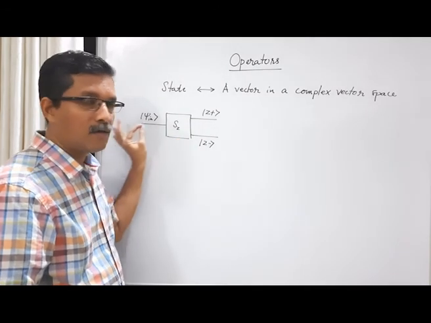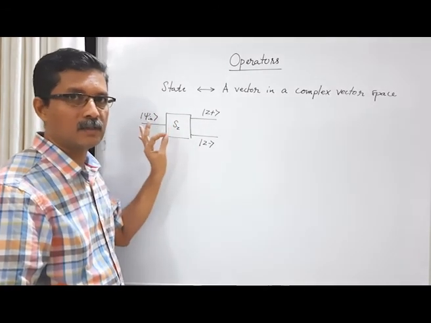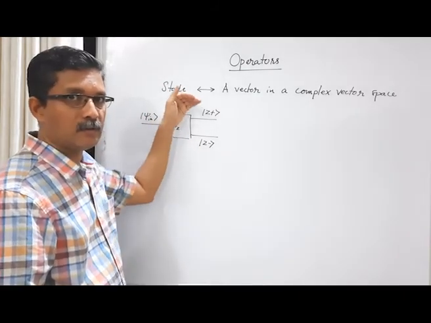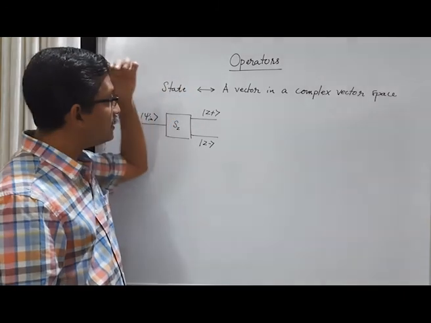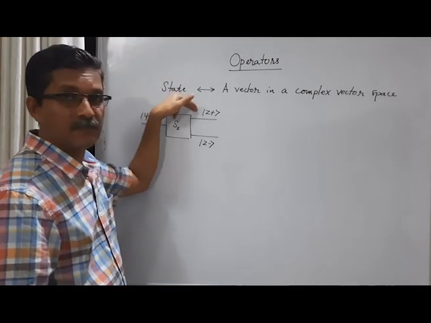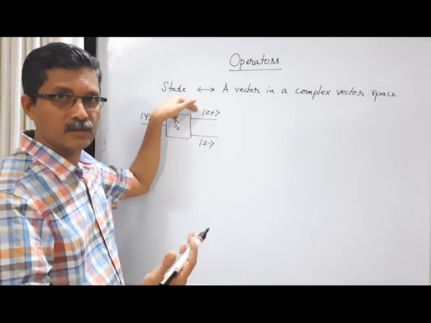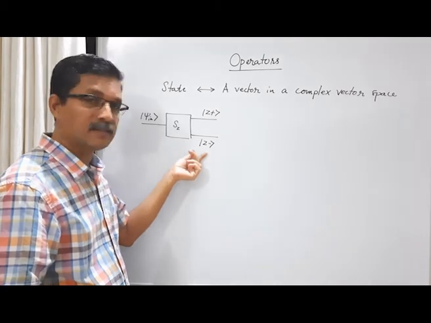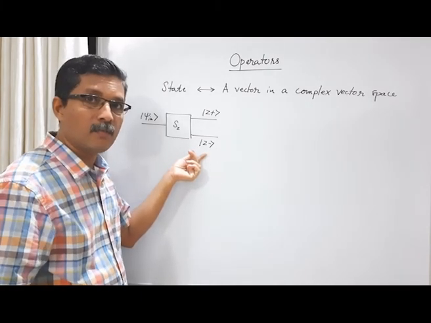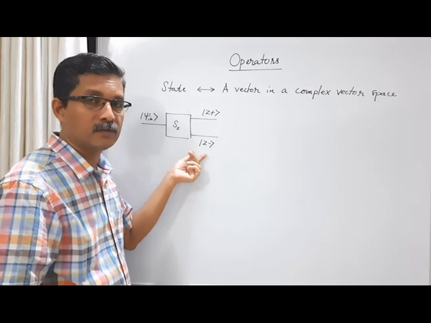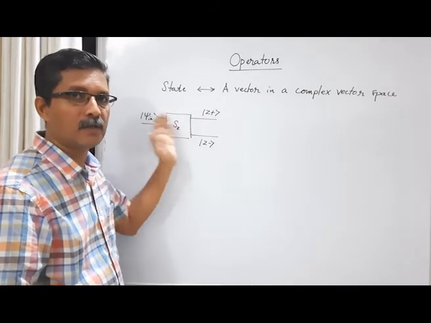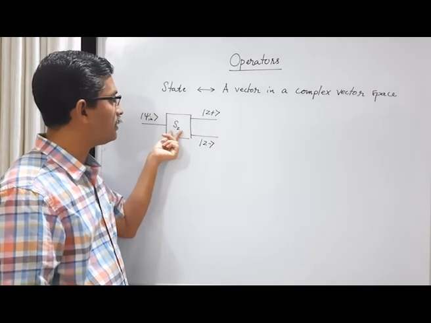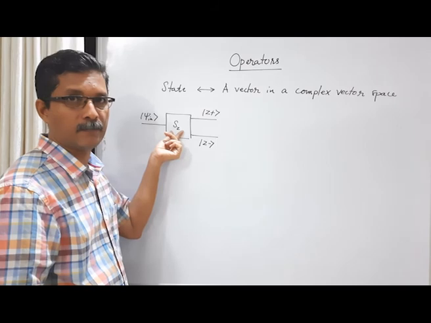If you consider one particle at a time passing through the Stern-Gerlach apparatus, it is deflected either upward or downward. The upward deflection means its state is ket z plus, which means sz is equal to plus h cross by 2. If it is deflected downward, its state is ket z minus, which means its z component of spin is minus h cross by 2. Each particle is like that. So the state of the system changes by the act of measurement of this physical quantity.